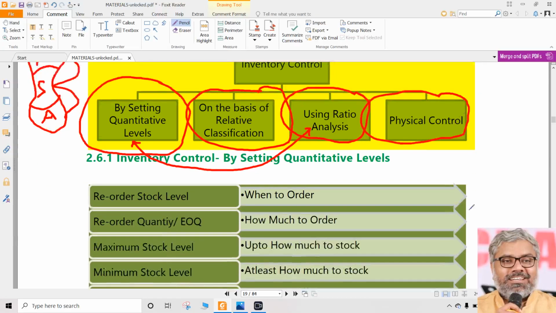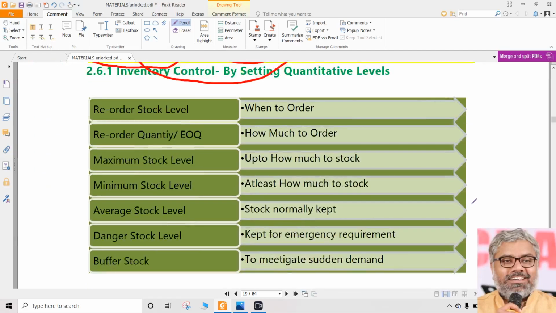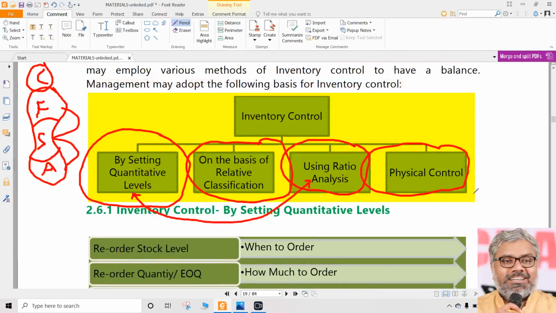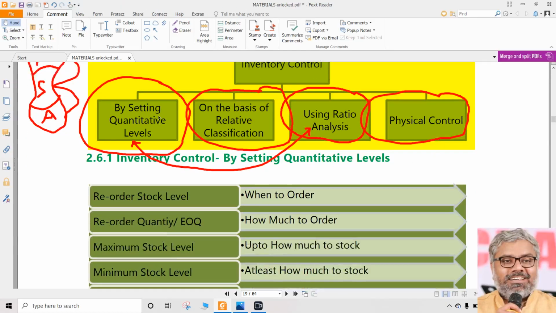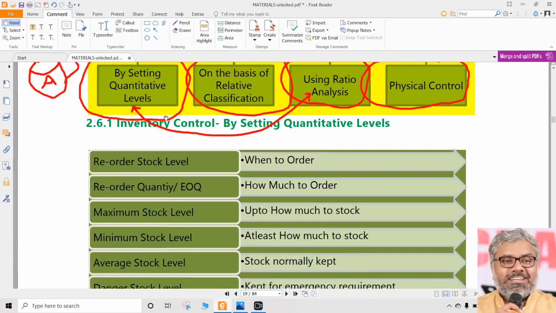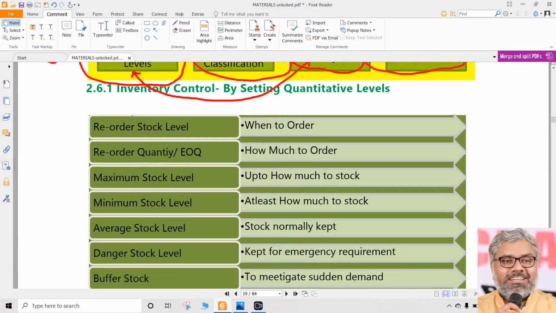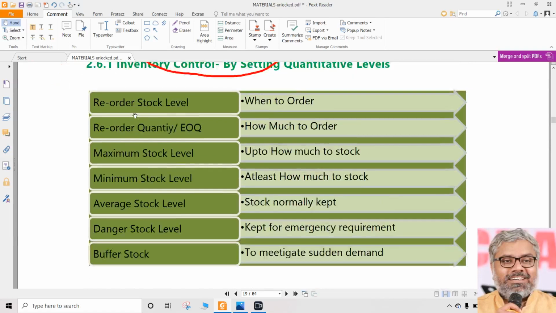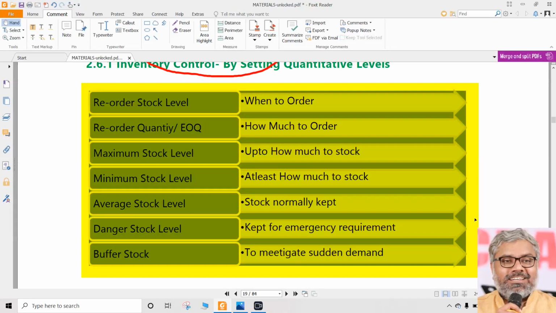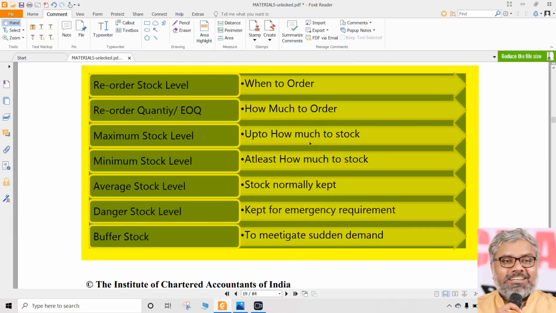So we'll understand one by one what the various types of inventory control mechanisms are. There are broadly 4 types of inventory control mechanisms. Let us start with the first category, which is the most important category, and we have to understand what those levels are. Not only that, most importantly, we need to be able to apply them in the form of formulae that we have to remember. So understand this very clearly, and we have to understand this overall process.